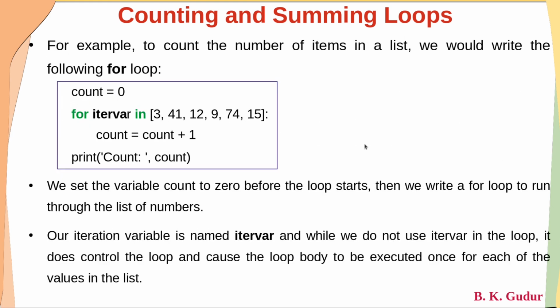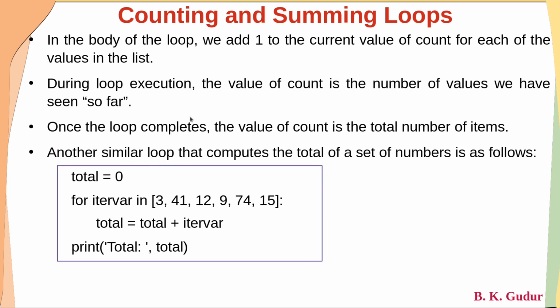Instead of just counting, in this case we counted how many items are there in a set. Here is one more example where, instead of counting, we are finding a total or a sum of items inside the set. For that purpose, we have taken a variable total which is made equal to 0. And for every item in this particular list, we do total is equal to total plus that particular item. Initially, iter var will be 3 and total is 0.